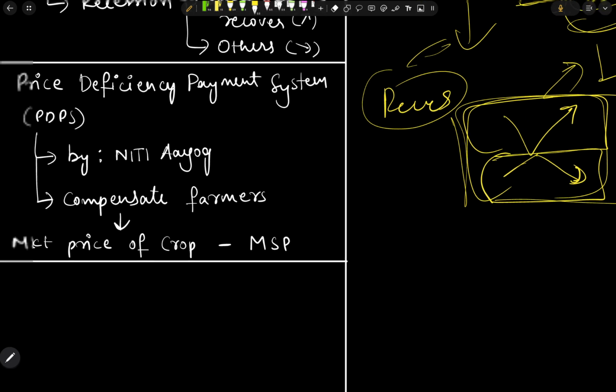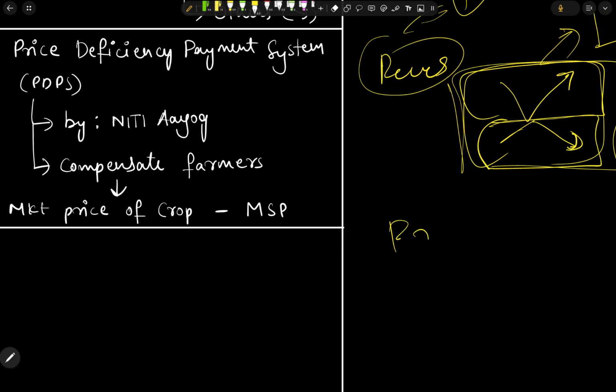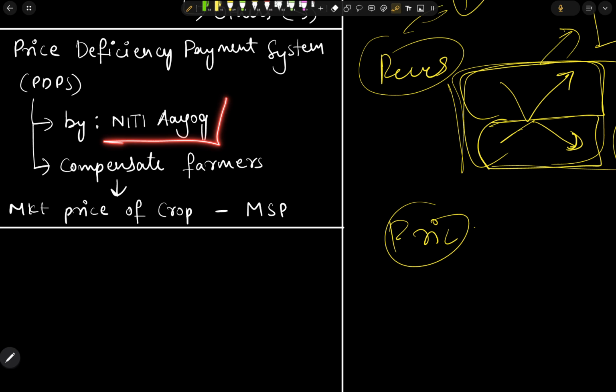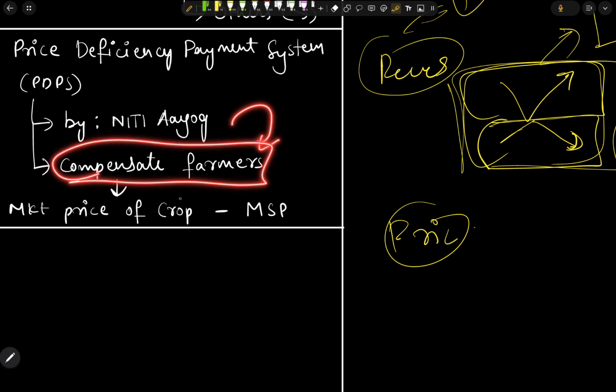Next, we have the price deficiency payment system. This is a suggestion given by NITI Aayog. What it mainly does is compensate farmers.